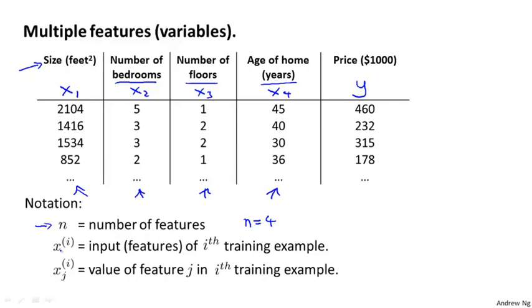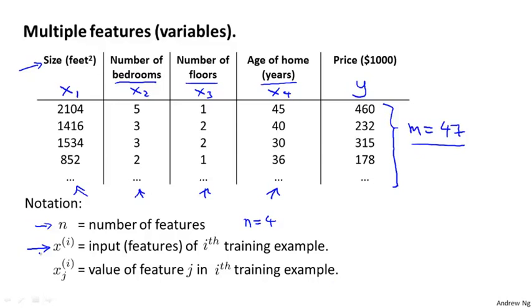And n is different from our earlier notation where we were using m to denote the number of examples. So if you have 47 rows, m is the number of rows in this table, or the number of training examples. I'm also going to use x superscript i to denote the input features of the ith training example.